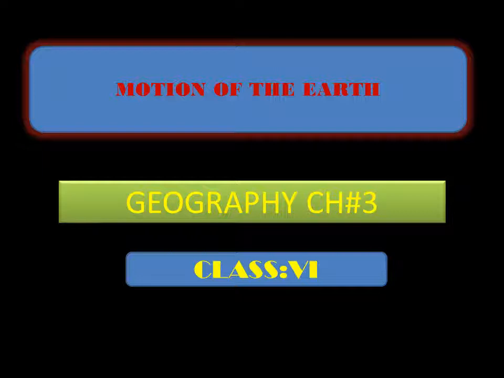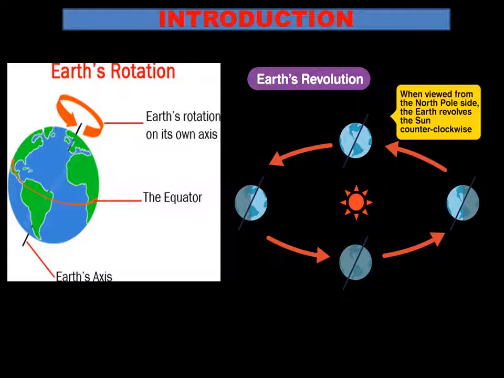Welcome back to our new video of Geography chapter number 3, Motion of the Earth. Introduction. The Earth has two types of motion, rotation and revolution. Whatever is happening, day, night, summer, winter, monsoon, all these are due to these two motions. So basically, Earth has two types of motion.